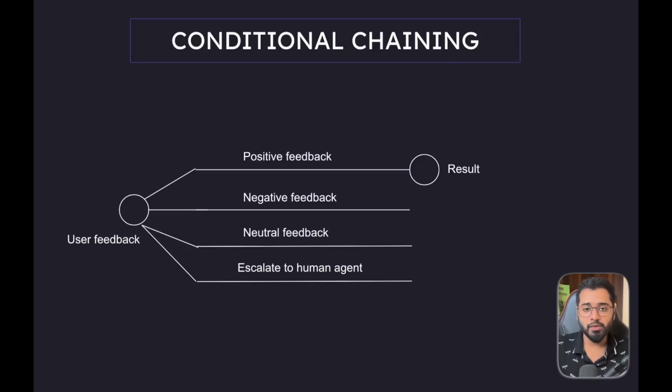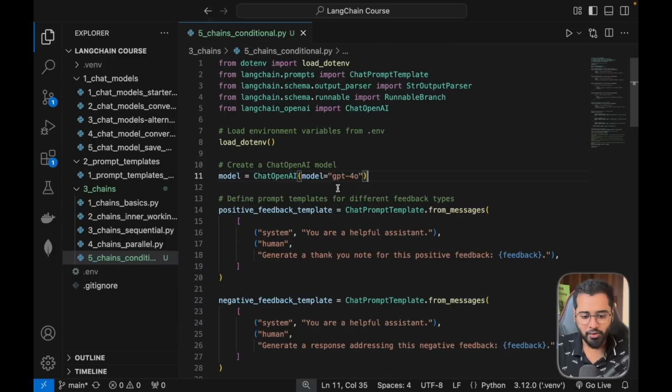In the previous section, we talked about parallel branching, where all the branches start firing. Whereas in this section, we have multiple branches or multiple chains, and based on one condition, it is going to go to the first one or the second one or the third one or the 100th one. I hope that makes sense. Let's actually jump back into the code and see how to execute this.